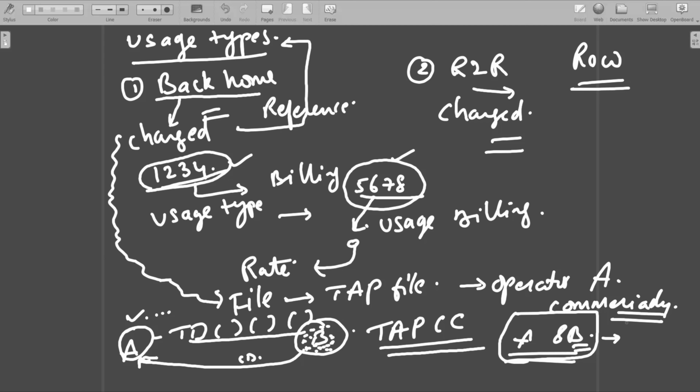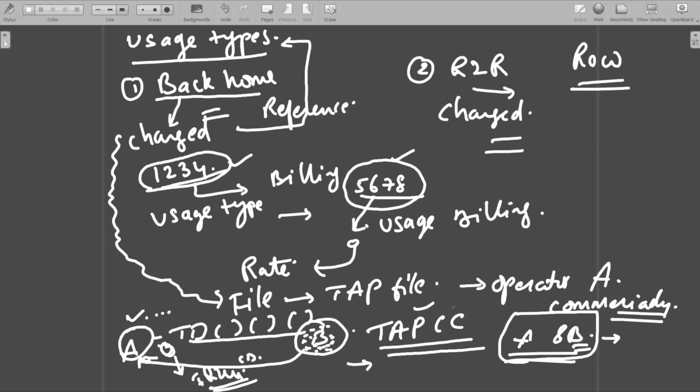So that is how the entire process of IREG testing happens with respect to calls: validation of CDRs from the mediation to billing, and in billing the rate tagging happens, and once the rates are tagged, the file is generated and distributed to the telco, and operator A validates the file. Once he sees that all the scenarios that were negotiated, as per IR.24, are present, he will issue one certificate called the TAP CC certificate.